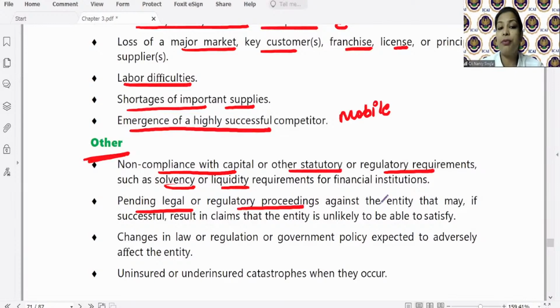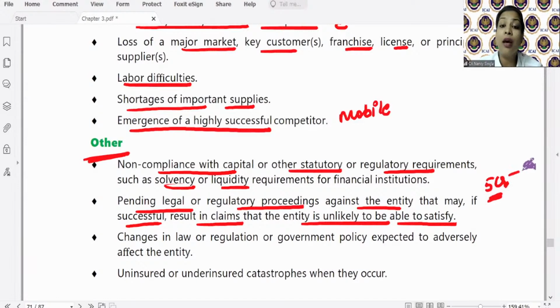Pending legal or regulatory proceedings against the entity which, if successful, result in claims that the entity is unlikely to be able to satisfy. The entity is having profits of 5 CR, but if the entity loses that case, it will have to pay 15 CR, because the interest and penalties are all added. So how will the entity be able to satisfy such a claim?